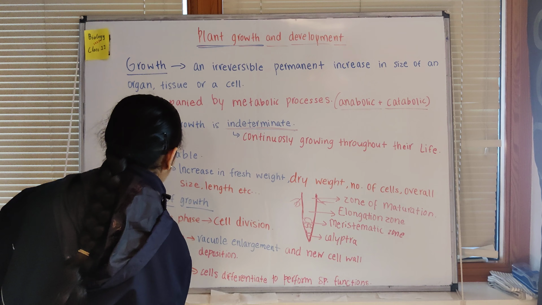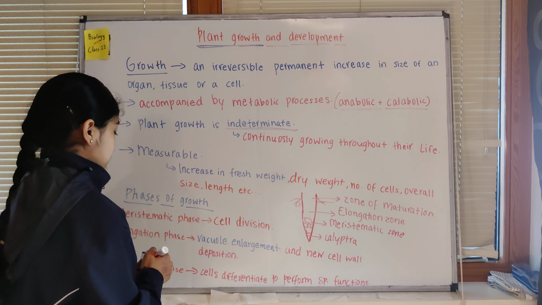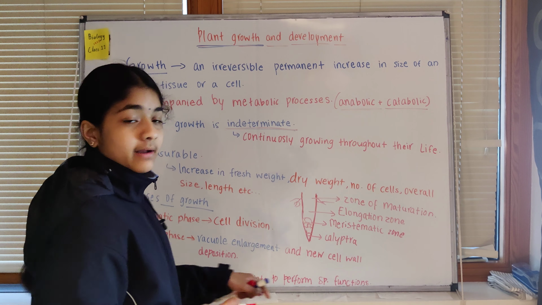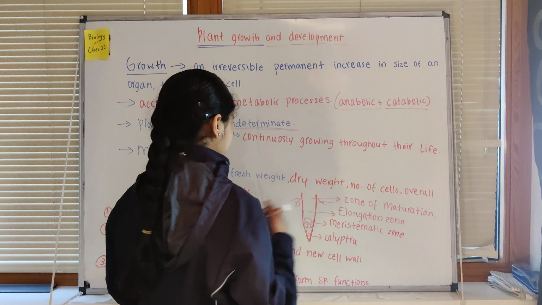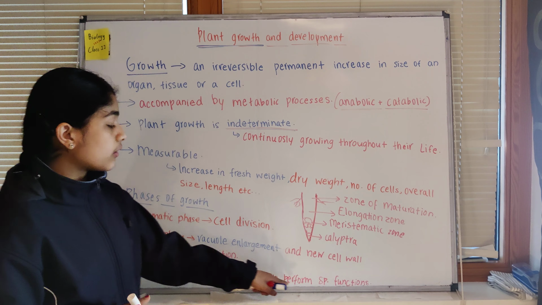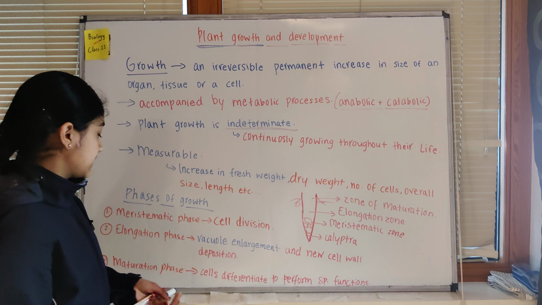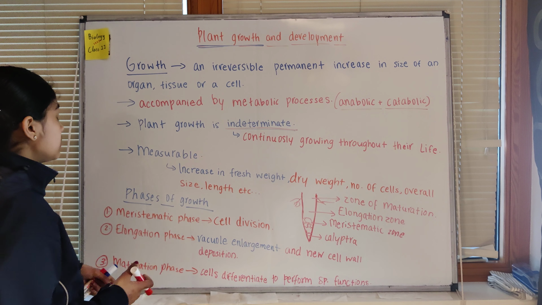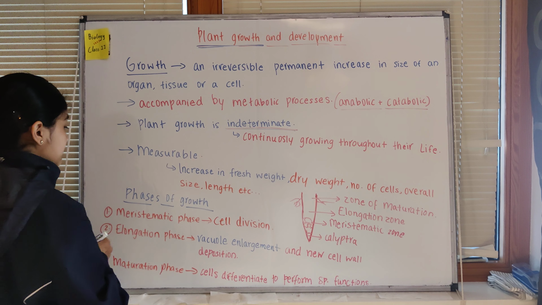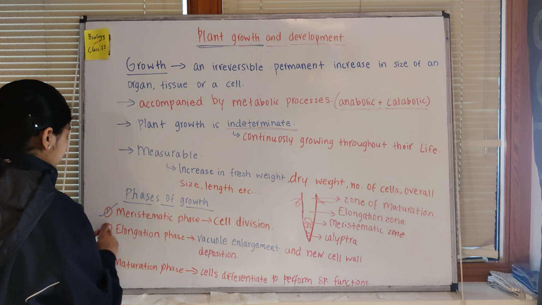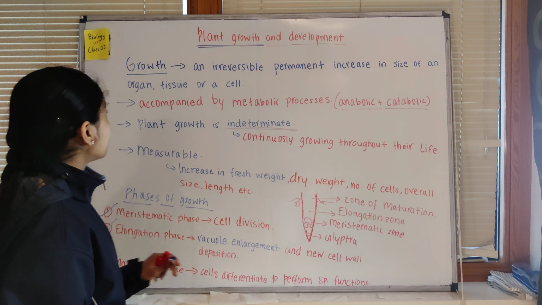Differentiate means they become mature. The meristematic cells mature to form different special cells. They no longer divide at this phase. So that is the maturation phase. These are the three basic phases of growth: the meristematic phase, then the elongation phase, and then the maturation phase.